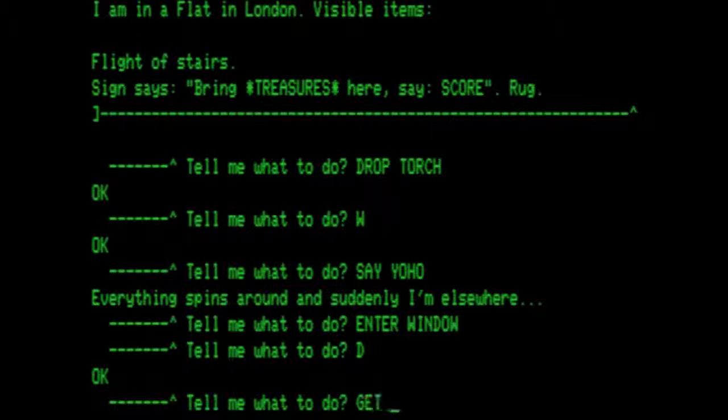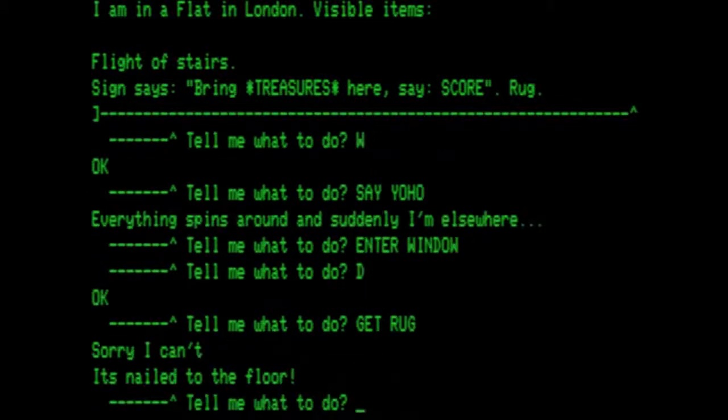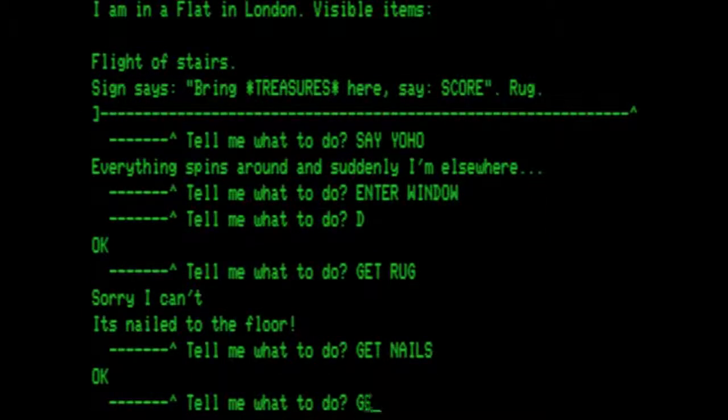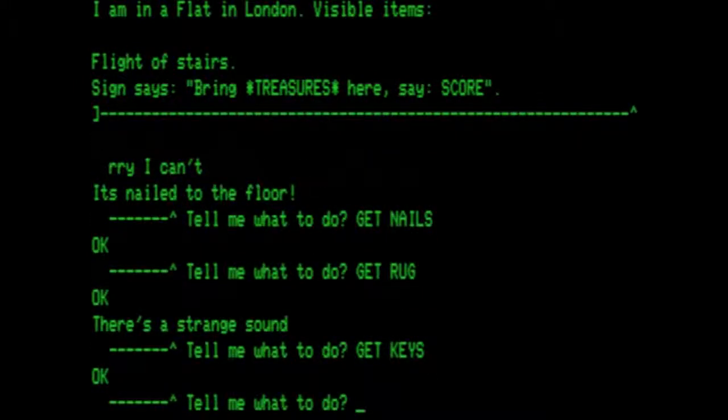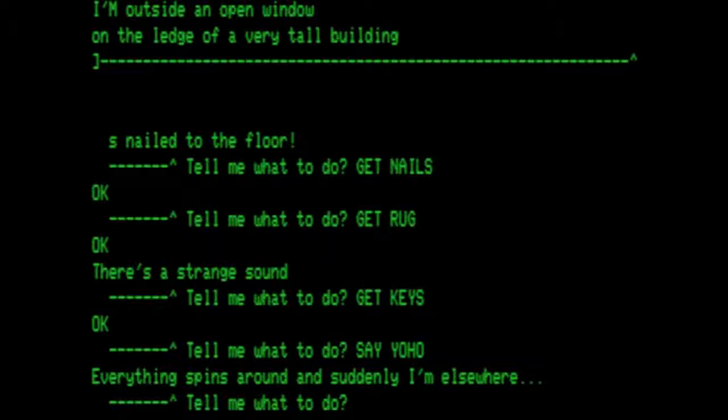So remember, attempting to get the rug tells us it's nailed to the floor. So let's get the nails. And then let's get the rug. And if you also notice here, there are keys. I believe the keys were under the rug. At this point, I could climb the stairs, enter the window, and say yo-ho. Or I could say yo-ho, which takes me outside the window.